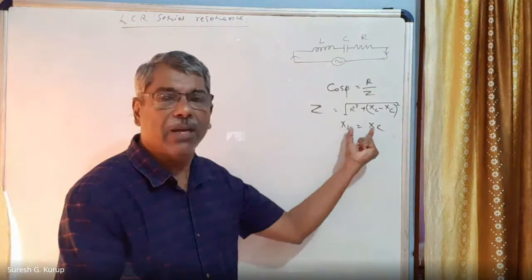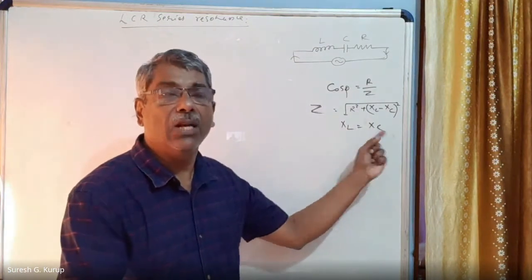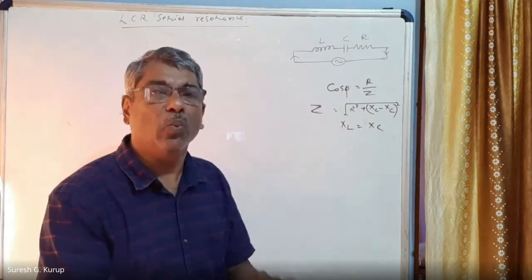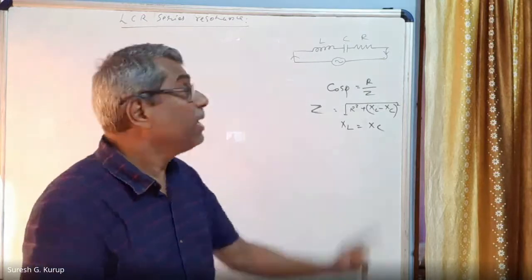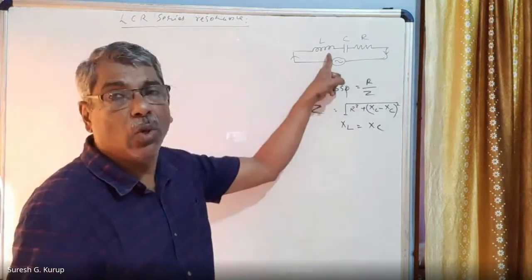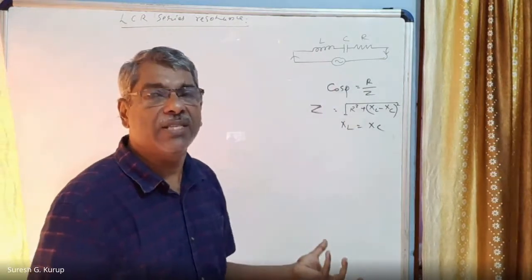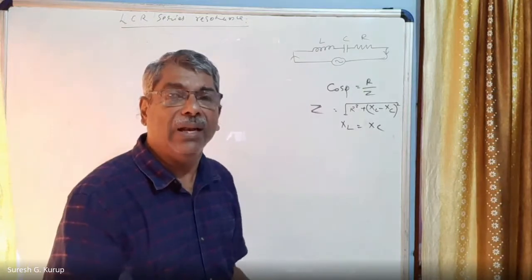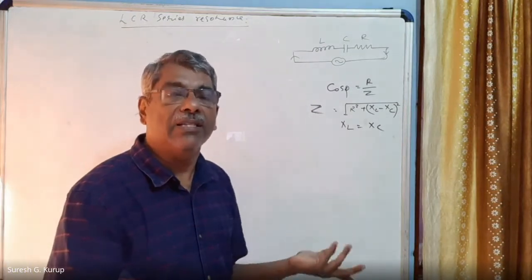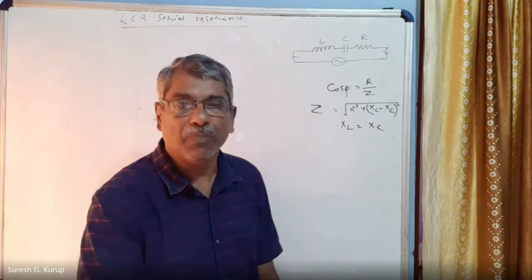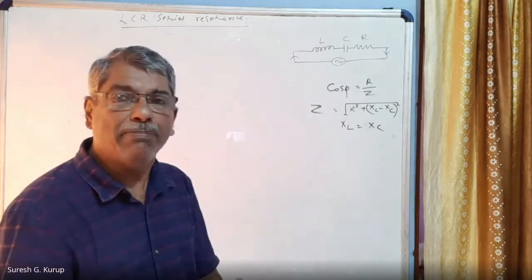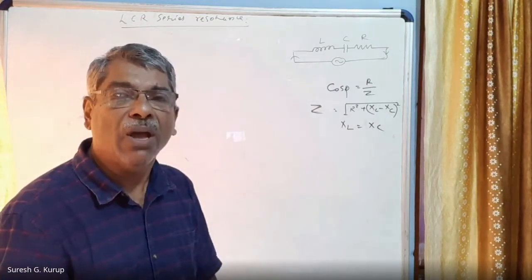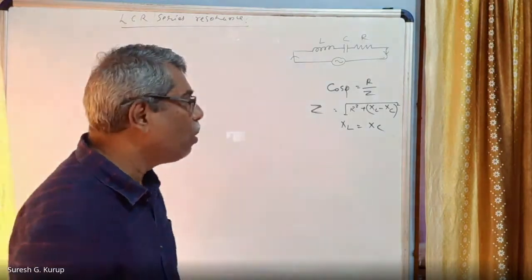But if XL becomes equal to XC, then you will see that the impedance becomes very, very low in the circuit. When the impedance becomes low, opposition to AC current becomes low, then the current increases rapidly. Right? This happens at a particular value of supply frequency called FR.